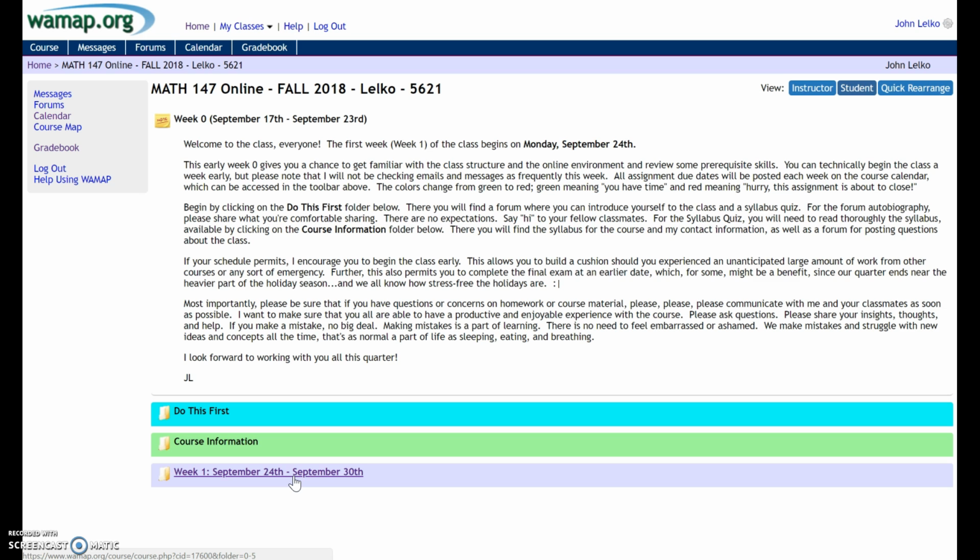It technically starts on September 24th, but I want you to be aware that it is going to be open a week early. So if you want, you can get a head start on some of this and build a cushion, especially if your schedule is going to be really crazy, or just in case something comes up like a family emergency, so this way you won't fall behind on the material.